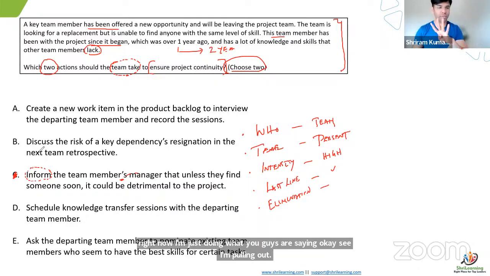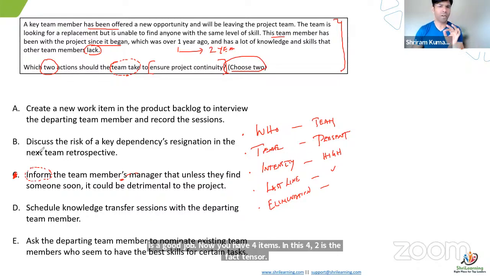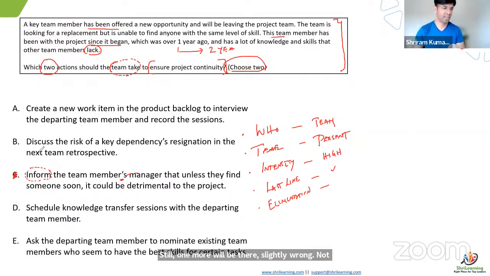Now you have 4 items. In these 4, 2 are the correct answers. Still, one more will be slightly wrong. Not totally wrong, slightly wrong. Do you see any one answer that is slightly wrong? B. D for Delhi, B for boy, Bravo, Bombay. Okay.